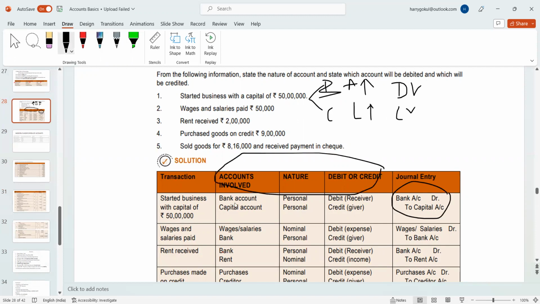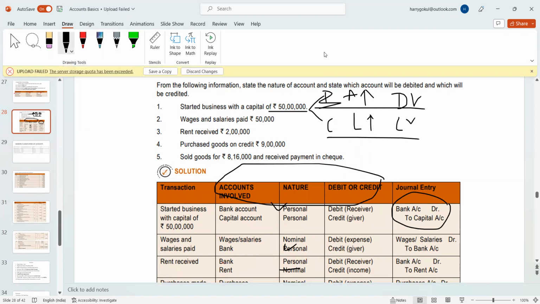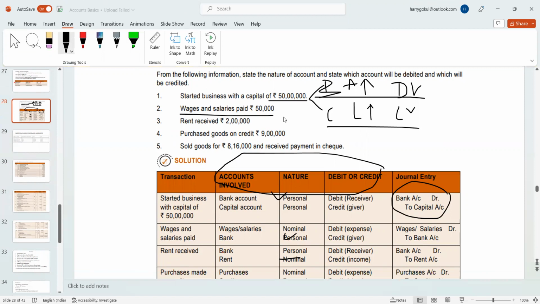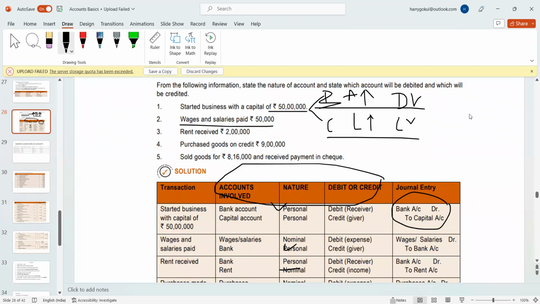You need not identify whether it is personal or nominal and so on. Just bank, it's an asset to me, as per the classification of assets I gave. Right now I have got 50 lakh rupees in my bank account. In the same way, I have the responsibility to repay it to the owner. So liability increased, so I need to credit it. Asset increased, liability also increased. So bank account debit to capital account. In the same way, wages and salaries are expenses. Increase in expenses.